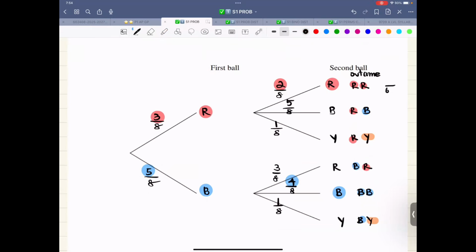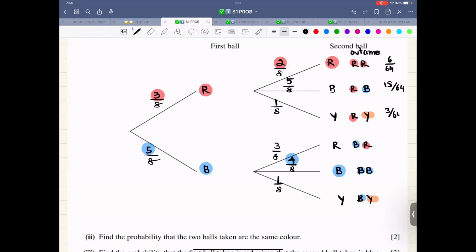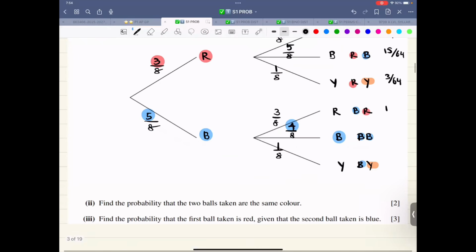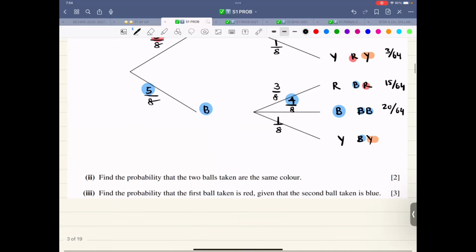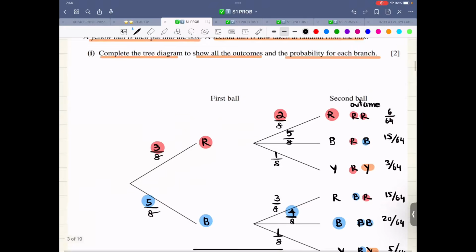The denominator is 64. 8 into 8 is 64. Do not reduce the fractions. 3 into 2 is 6. 3 into 5 is 15. 3 into 1 is 3. Similarly, 5 into 3, that is 15. 5 into 4, that is 20. 5 into 1, that is 5, over 64. So now this is all done.